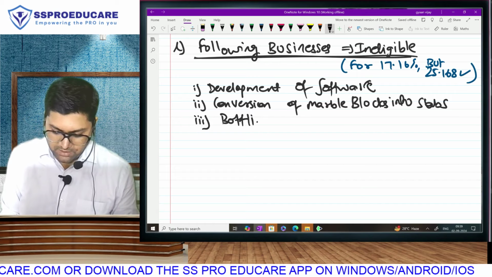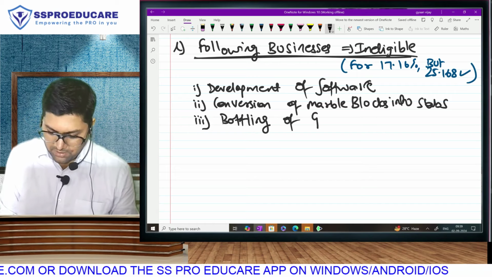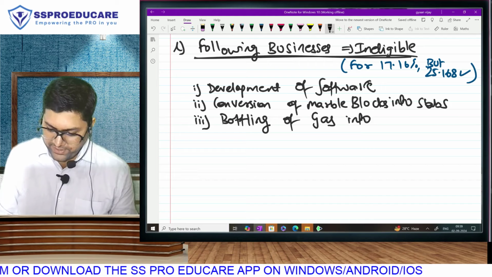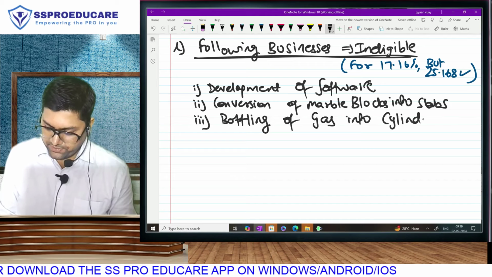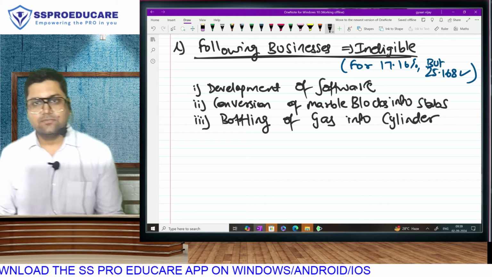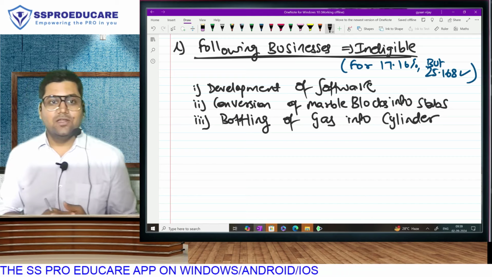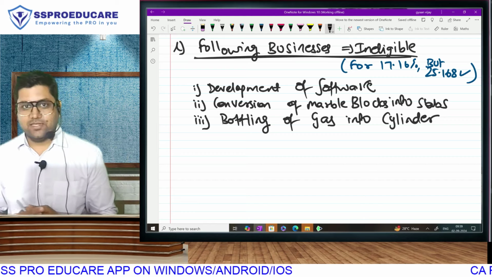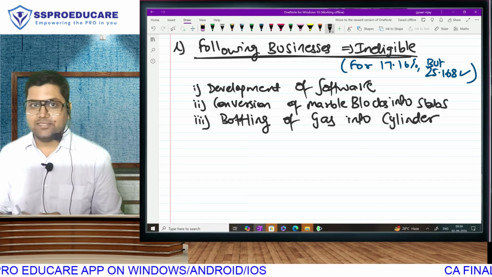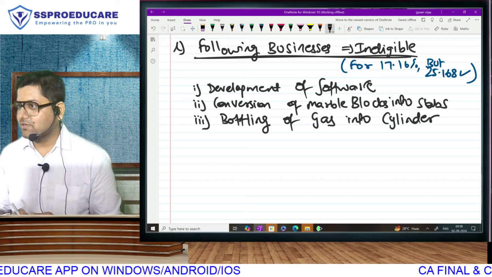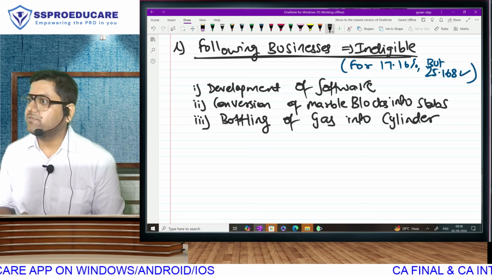Bottling. Let me complete, huh? Of gas into cylinders. This is again, if you know, you know. By the way, you all eat cooked food, no? कि directly ऐसे tree से grass cut करके you cooked food, no? We need gas connection for that.